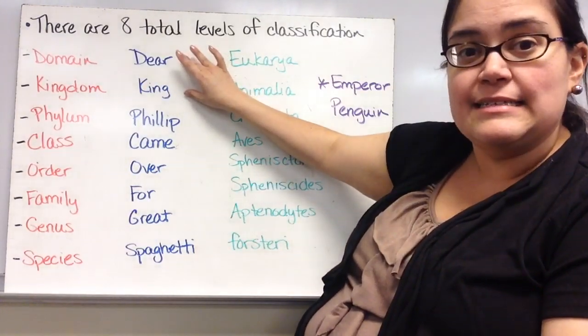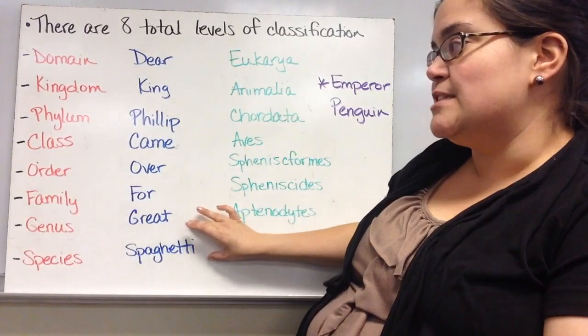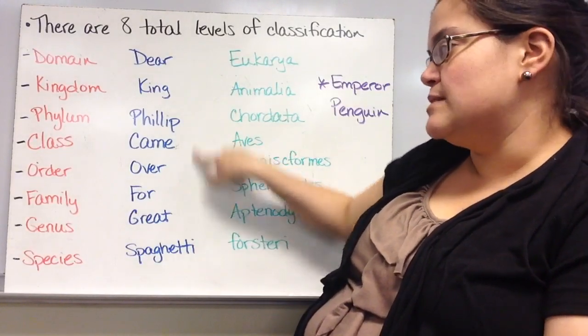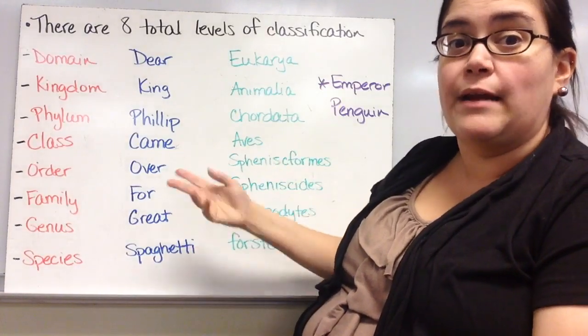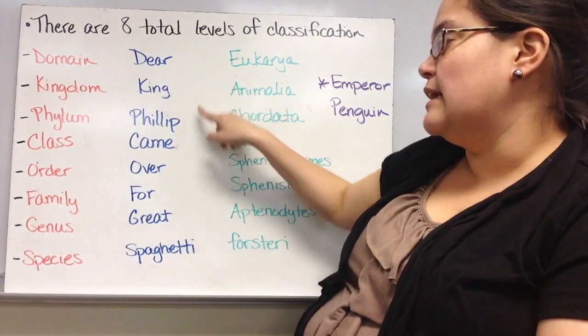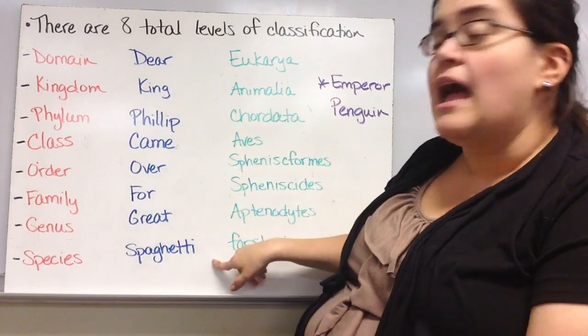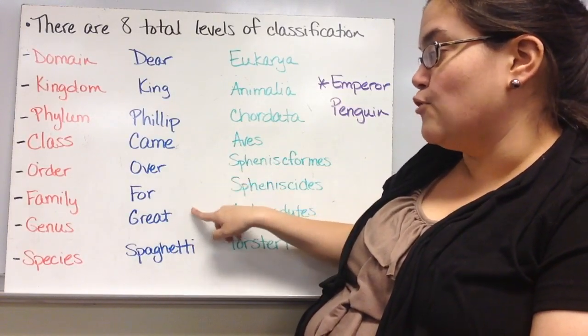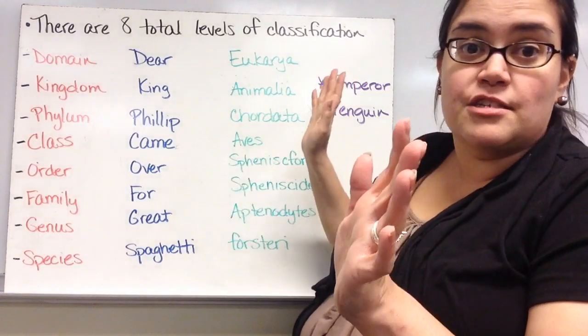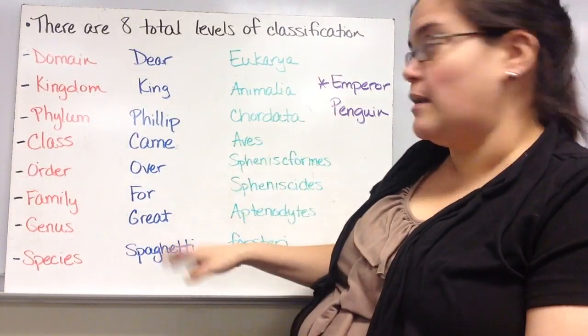Domain and kingdom are kind of easy because they're at the beginning. Genus and species are kind of easy because they're at the end. These ones in the middle, I always get mixed up. So I remember the mnemonic and I can make sure I write them down in order. Dear King Philip came over for great spaghetti. If you like meat, you could also change it to came over for grilled steak. That's just your personal opinion. I love spaghetti, so I keep it spaghetti.